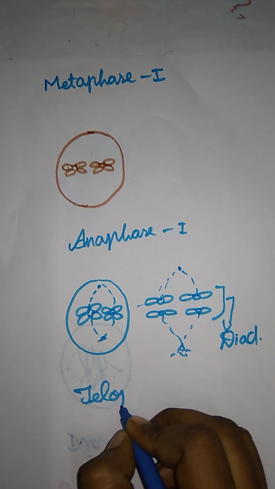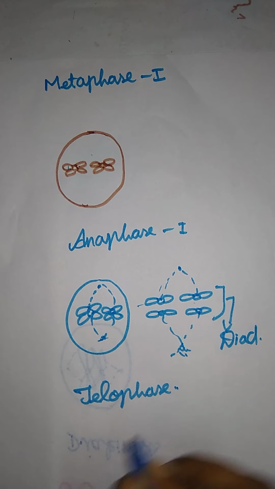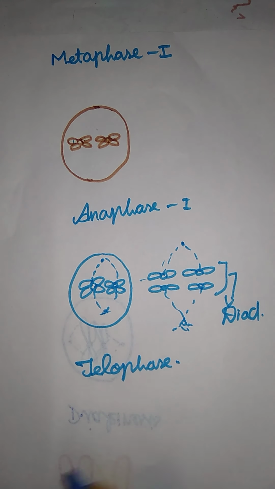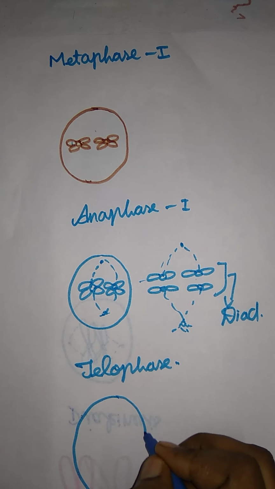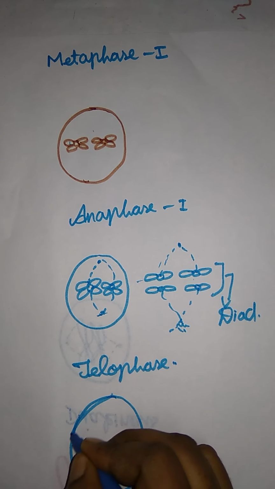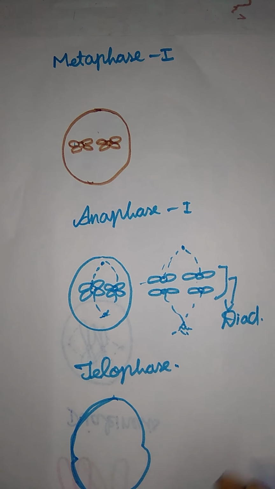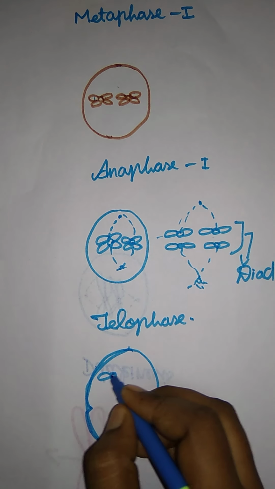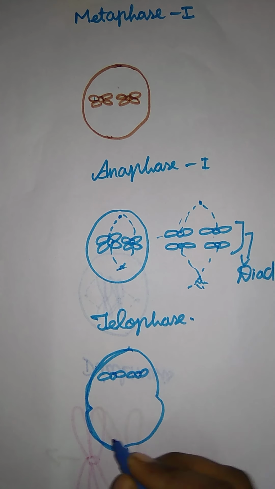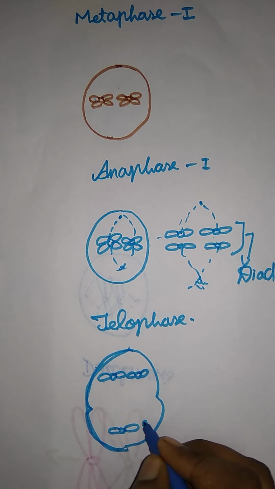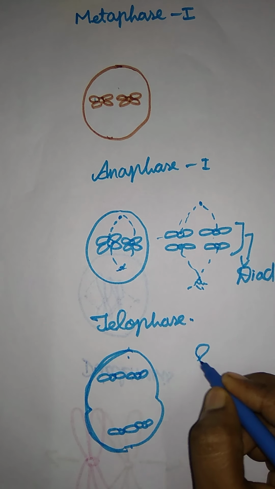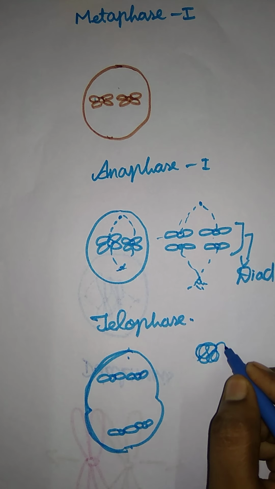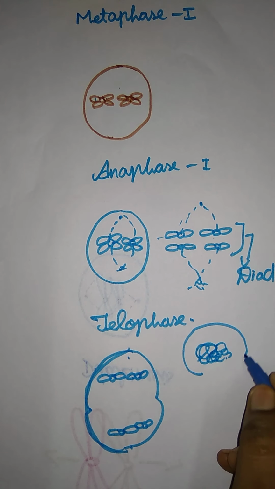What is the next one? Telophase. In telophase, the haploid chromosomes reach the respective poles, with the help of the spindle fibers. The same construction will be formed here also. They become thread-like structures as at the beginning, uncoiled and elongated.